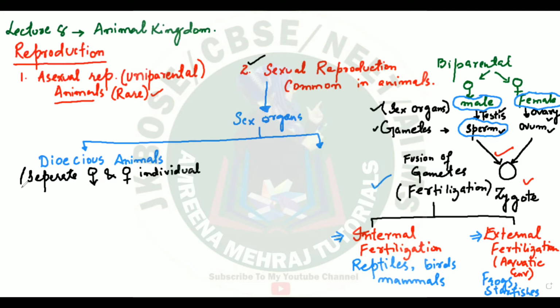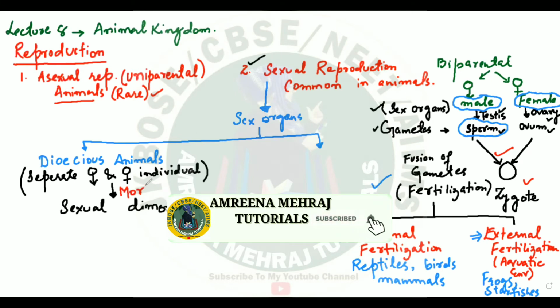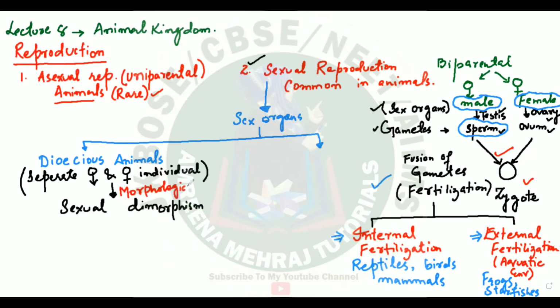And this property where you see there is a separate male and female individual, what do we call this property? This property is called sexual dimorphism. That means a clear-cut male, a clear-cut female. So there is a separate male, separate female. They have clear morphological differences. In appearance, they are different. Clear to you people?